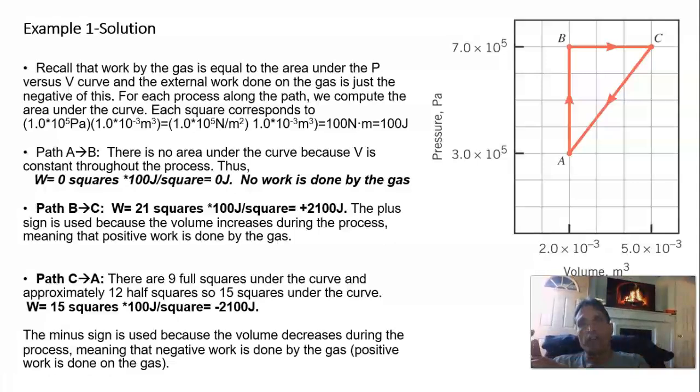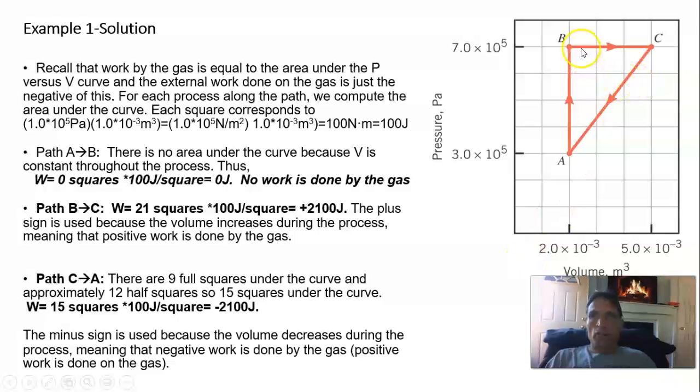So the force of the gas acting on the piston is positive. So plus 2100 joules is done by the gas going from B to C, and the external work is negative 2100 joules.